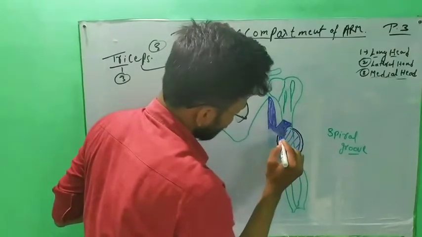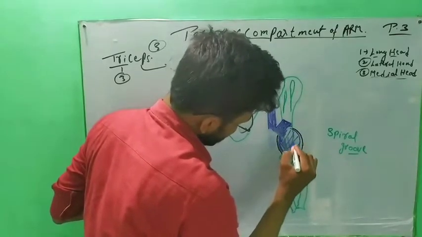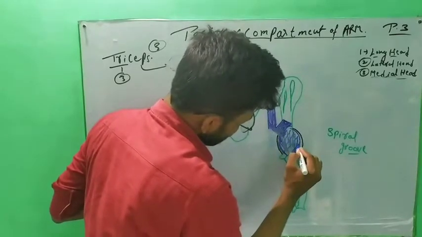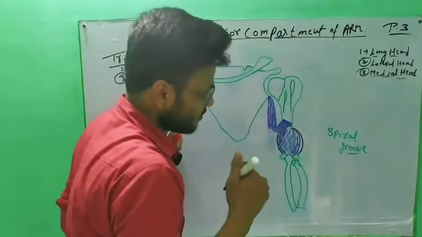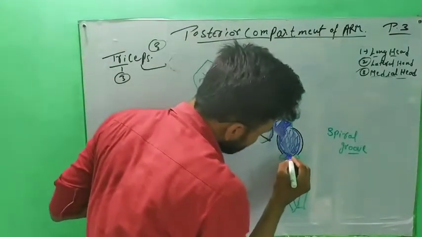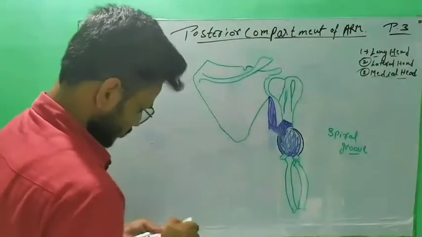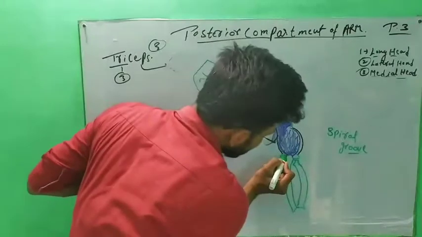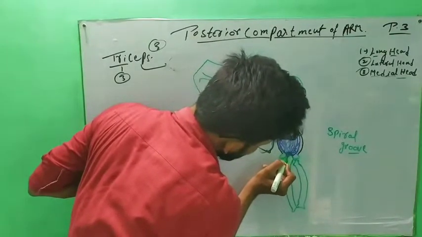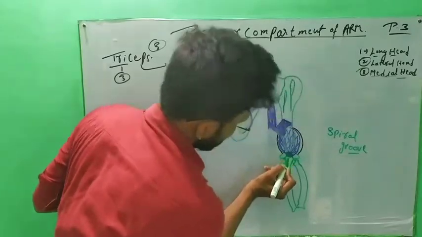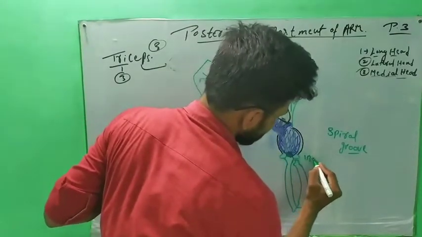This muscle is called triceps brachii, and it will insert into the superior surface of the olecranon process of the ulna. This will make a tendon, and via the tendon this muscle will insert into the olecranon process of the ulna. This is the insertion of the muscle.